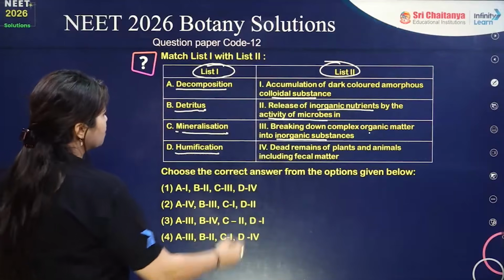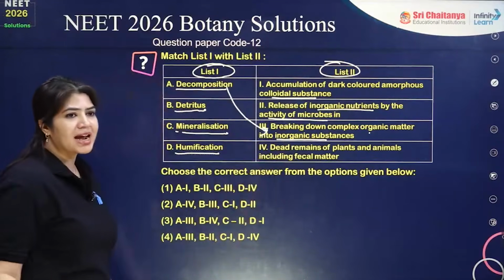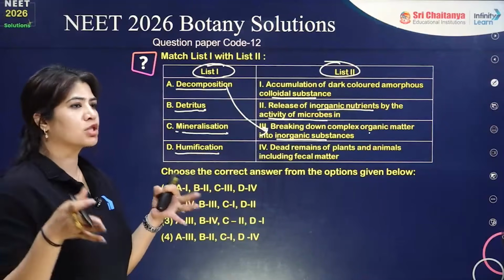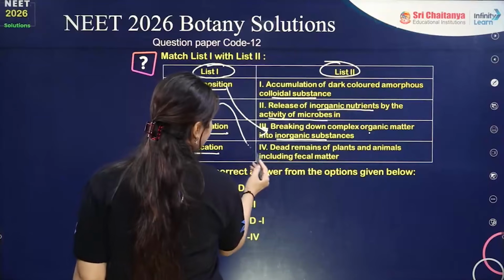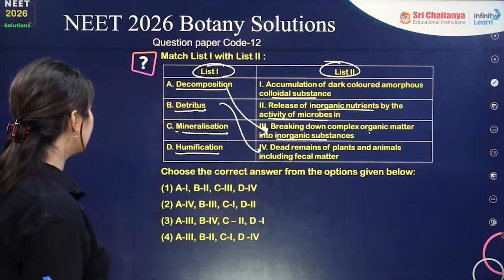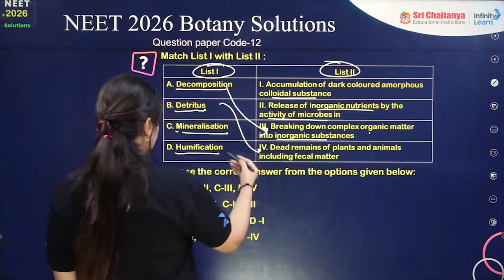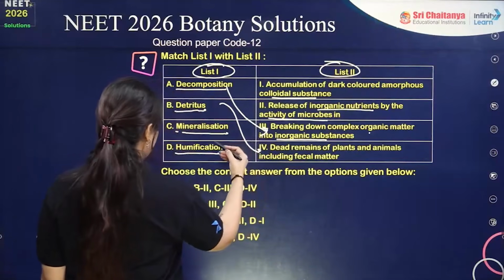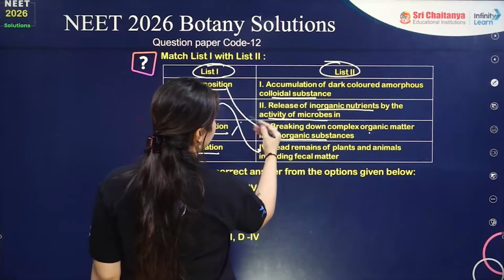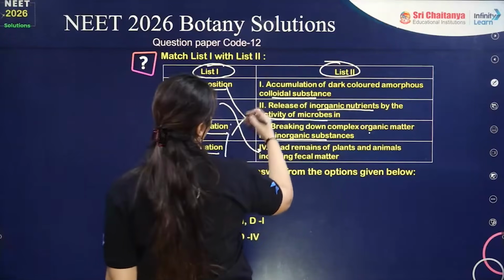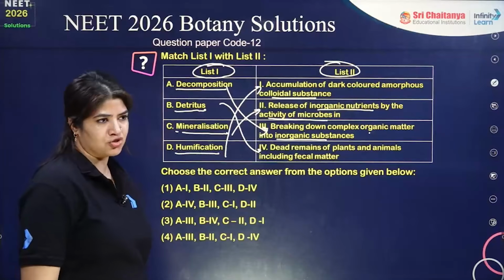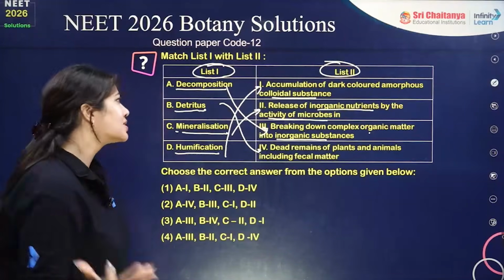Decomposition is breaking down large molecules into smaller ones. Detritus is dead remains of plants and animals, including fecal matter. Mineralization is release of inorganic nutrients by the activity of microbes. And humification is formation of humus, a dark amorphous colored substance.